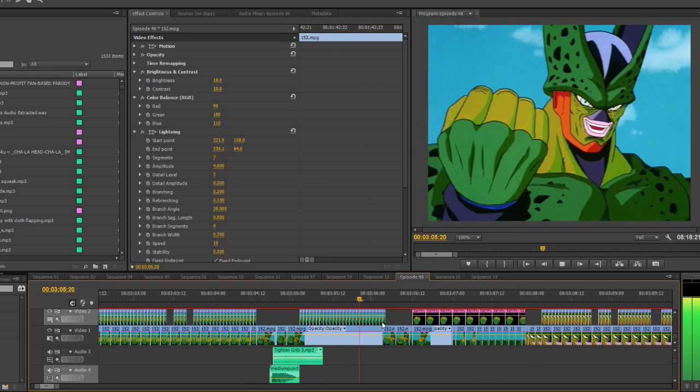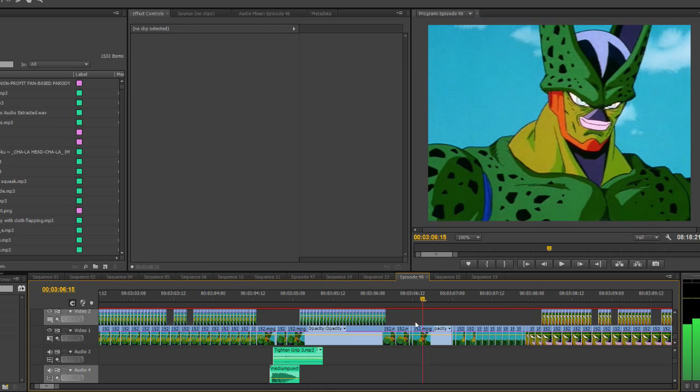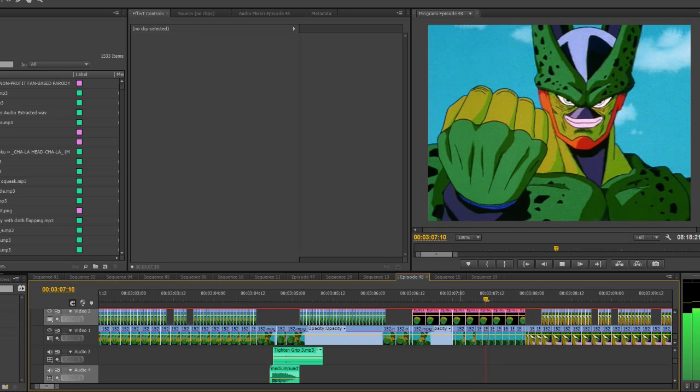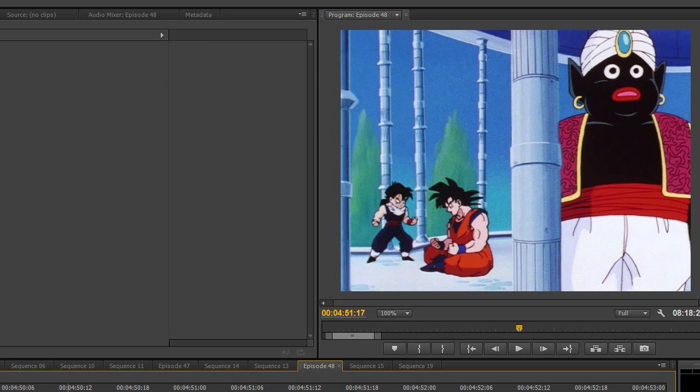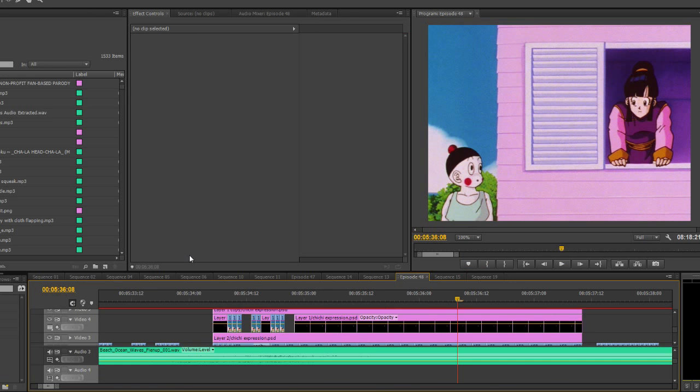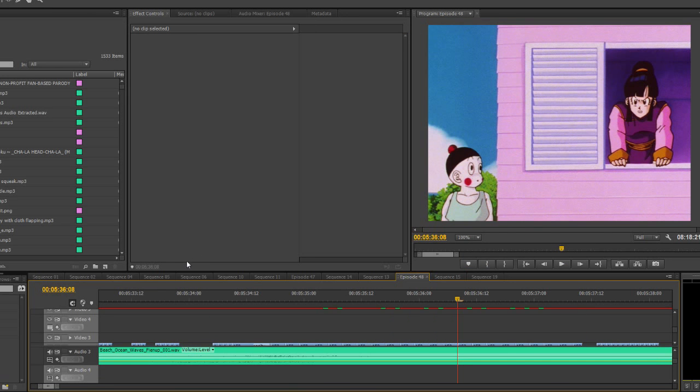See the shot of Cell's hand? He actually lowers it before he turns his head, but I wanted to keep it for dramatic effect. So I cut it out and pasted it there. I also covered up Mr. Popo and Master Roshi's sweat drop in both these shots. I also redrew some of Chi-Chi's face to make her look more casual.